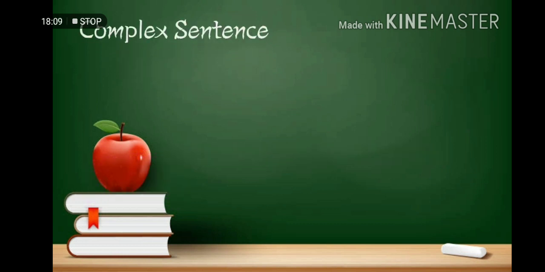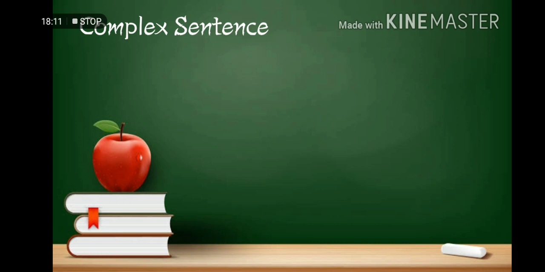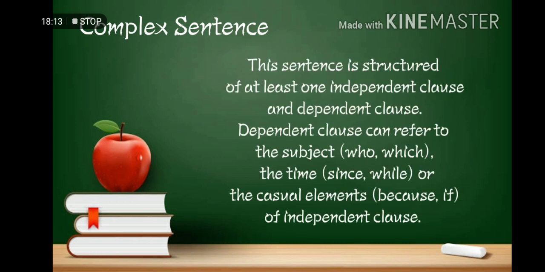Next is complex sentence. This sentence is structured of at least one independent clause and one dependent clause. A dependent clause can refer to the subject, who or which, the time, since, while, or the causal elements of because, if, of the independent clause.